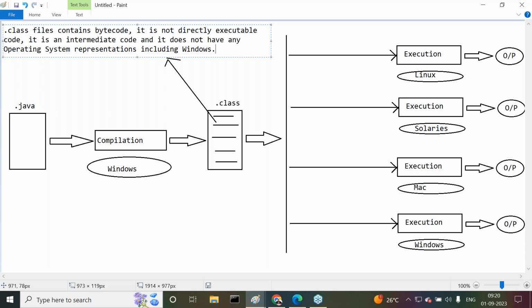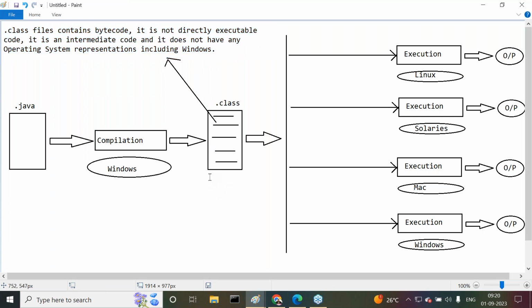Why am I stressing Windows? Because we used Windows for compilation. It's totally a neutral code, a neutral bytecode, with no operating system representations.